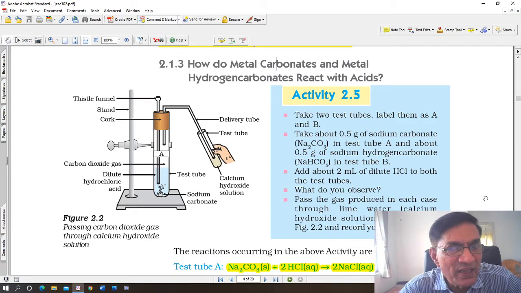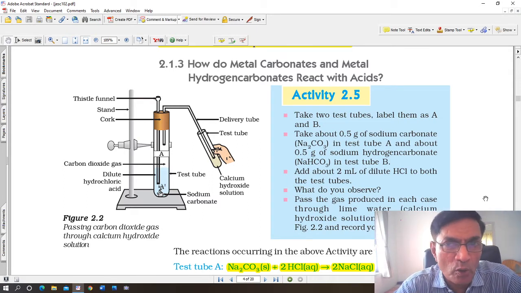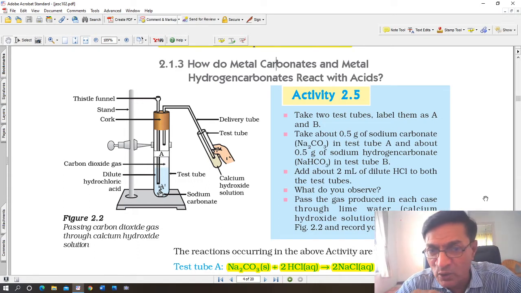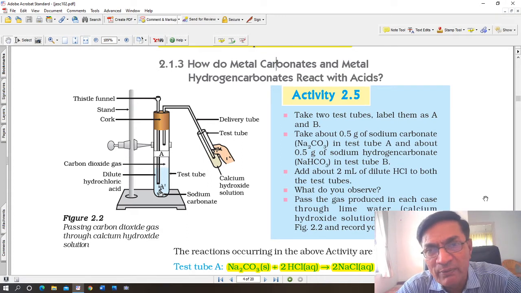Then there is a rubber cork. This rubber cork is called a two-holed cork because there are two holes. Sometimes you can have a one-holed cork also, depending upon what experiment you are conducting. But in this case, we require two tubes inside the rubber cork, and therefore there are two holes for it. So a two-holed rubber cork, one for the thistle funnel and the other for the delivery tube.